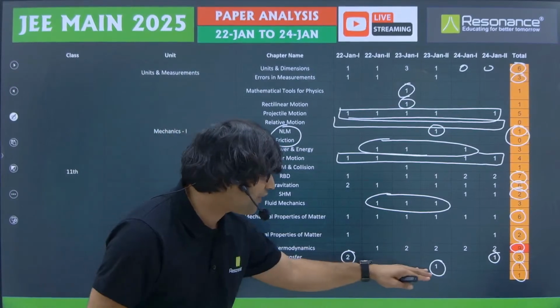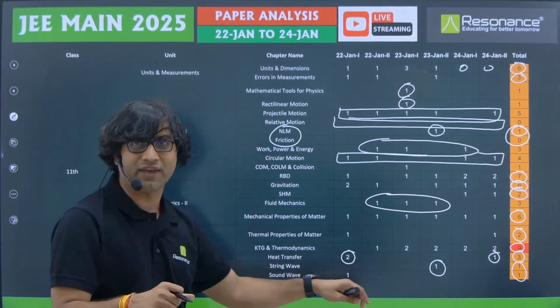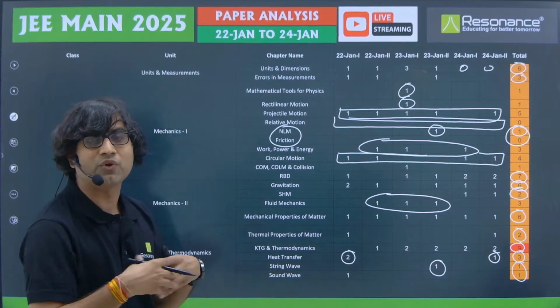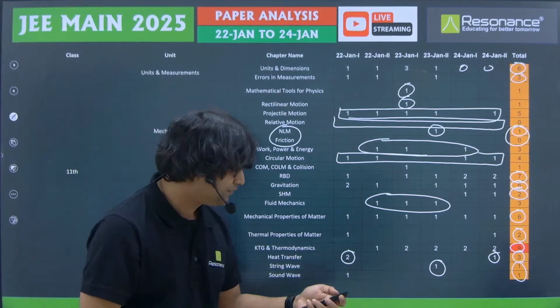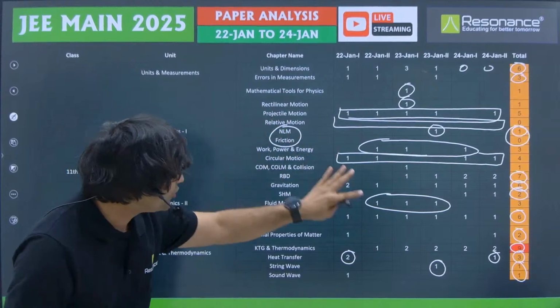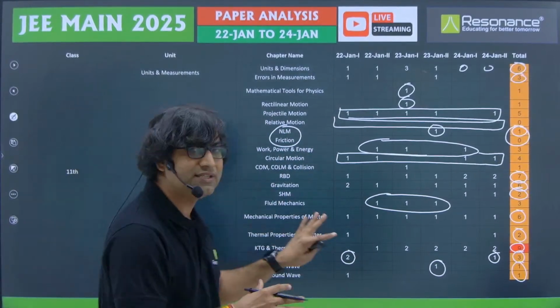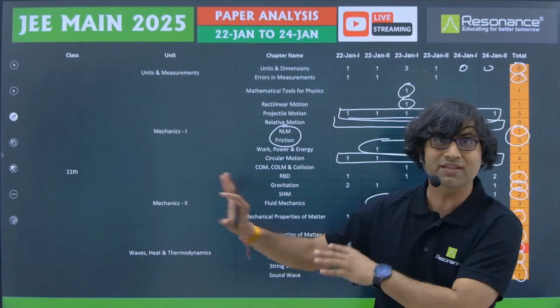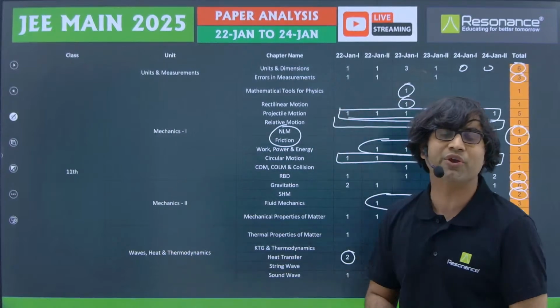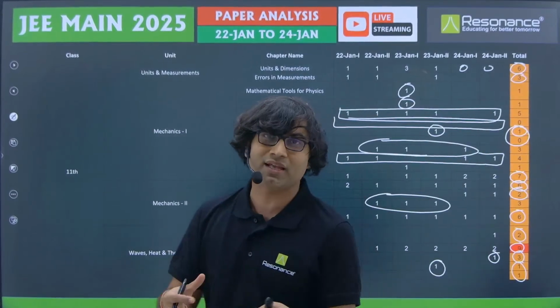And then in the string wave, the equation of the wave was given, and we just have to figure out in which direction the wave is going to propagate. So this is all about the analysis of the questions that we received so far in the 11th class chapters, and now we are going to do analysis from the 12th class chapters.